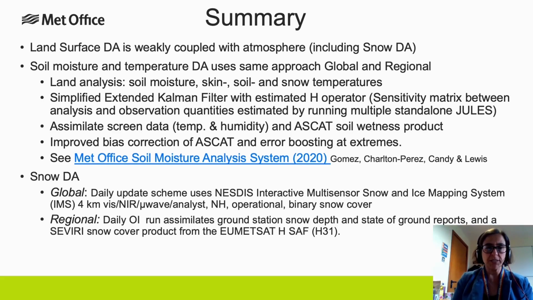We assimilate screen data, so pseudo observations of temperature and humidity, and we use the ASCAT soil wetness product. We've recently improved the bias correction of the ASCAT product and implemented some error boosting at extreme values. Please see the link below this for our paper to explain a little bit more about this. Snow DA differs in the global and regional systems in both observations and method.